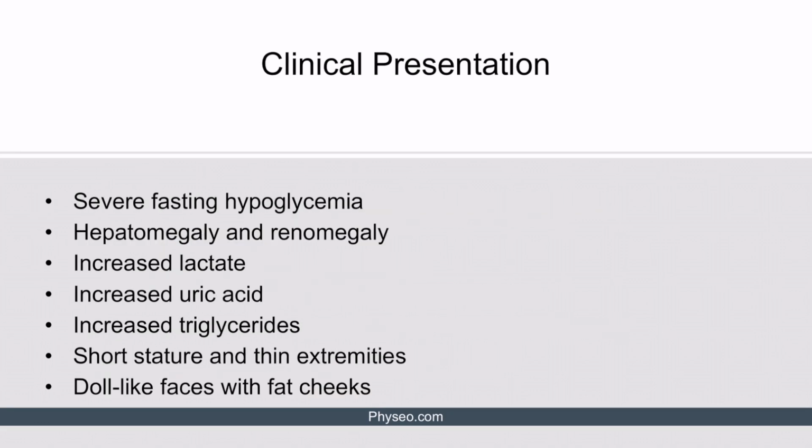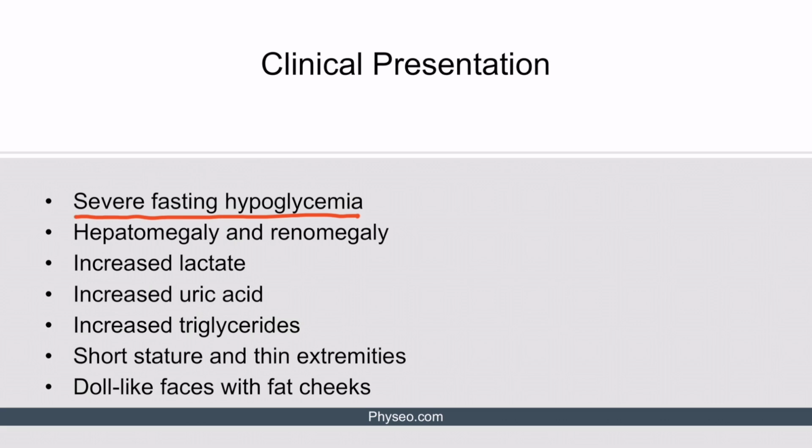Patients present with severe fasting hypoglycemia because both gluconeogenesis and glycogenolysis are disrupted. They also have hepatomegaly and renomegaly, which is due to excessive glycogen accumulation in the liver and kidneys respectively. Lactate levels are high due to disruption of the Cori cycle. In other words, interrupted gluconeogenesis causes a buildup of lactic acid as a substrate. Uric acid levels are also increased because lactic acid competes with uric acid for secretion in the kidneys.